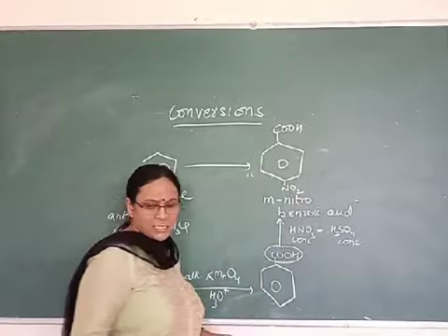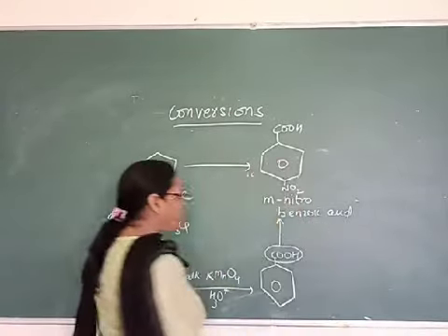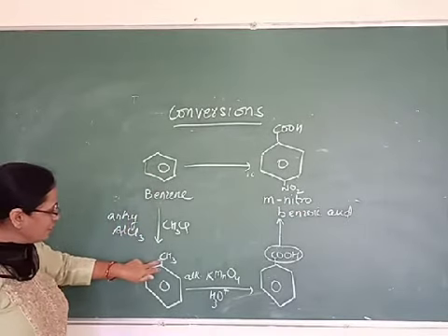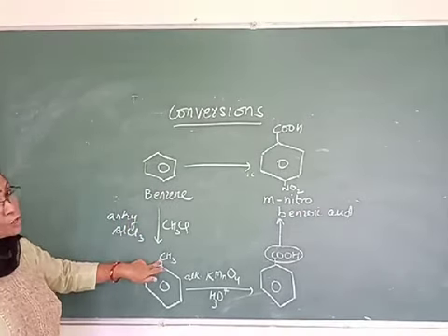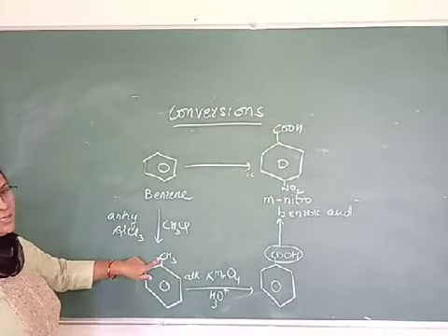So we cannot do this. We have to avoid this step here. But you know that this methyl group is ortho-para-directing. So first we do nitration here.